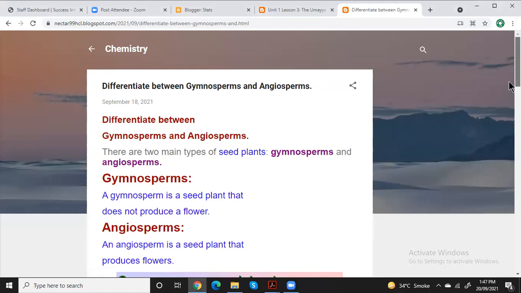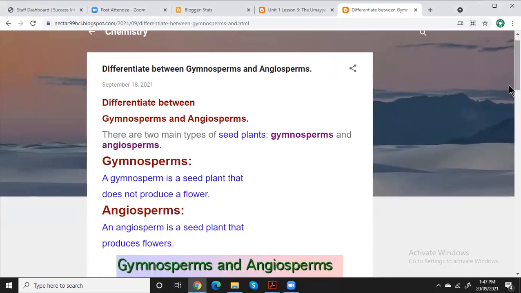Here I made a very simple definition of gymnosperms and angiosperms. What are these? Here we differentiate between gymnosperms and angiosperms. First of all, we're going to learn and discuss gymnosperm and angiosperm.